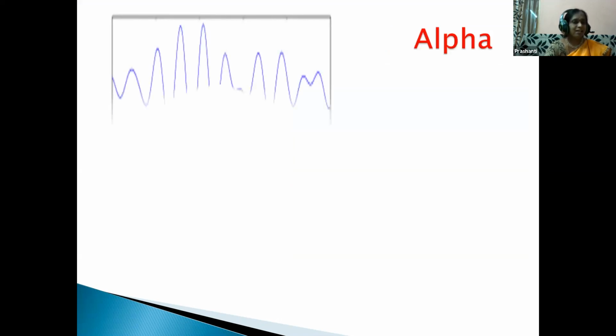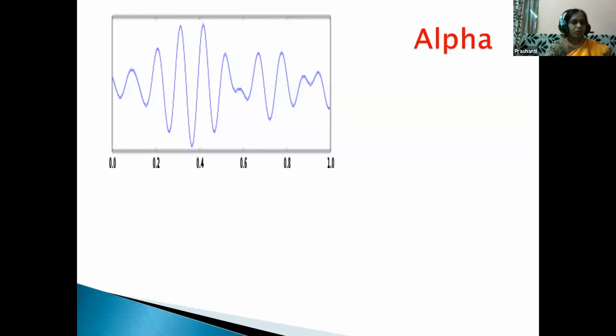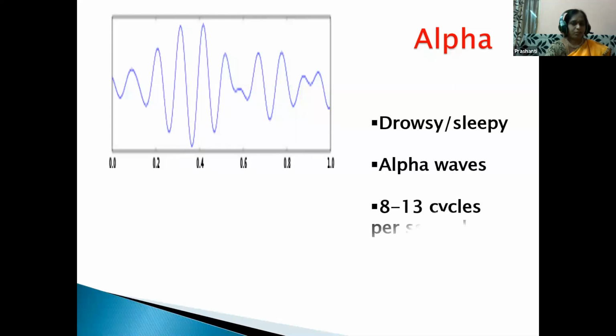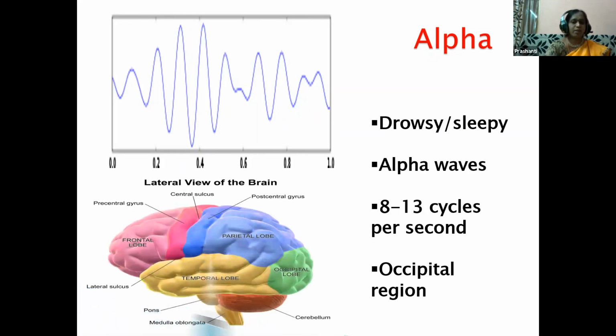First one, alpha wave. So this is the alpha wave, children. This is seen in the person who is awake, but feeling drowsy or sleepy. In that person, the brain shows alpha waves. It shows a frequency of 8 to 13 cycles per second, and this originates in the occipital region of the brain. So this is the region, children. The occipital lobe of the brain shows the alpha waves.